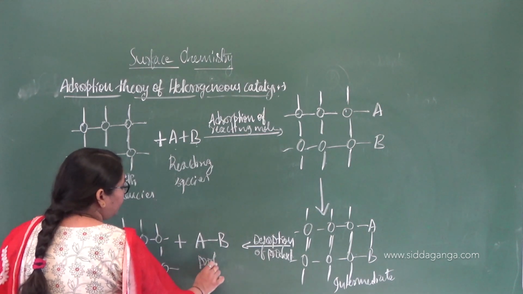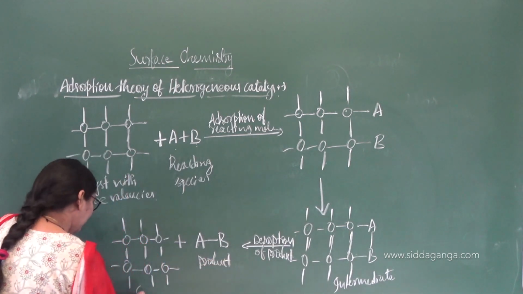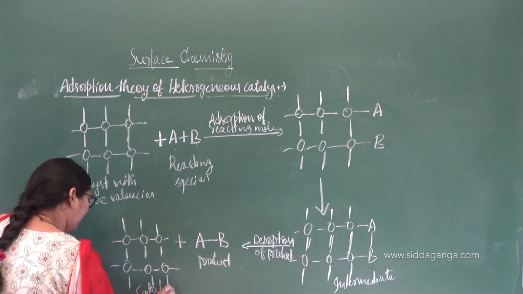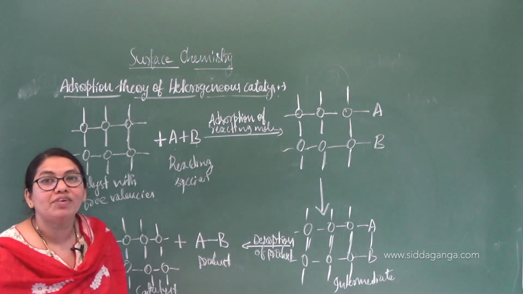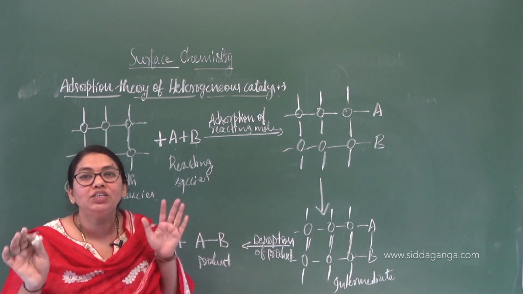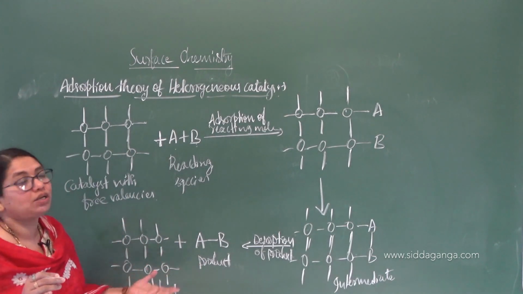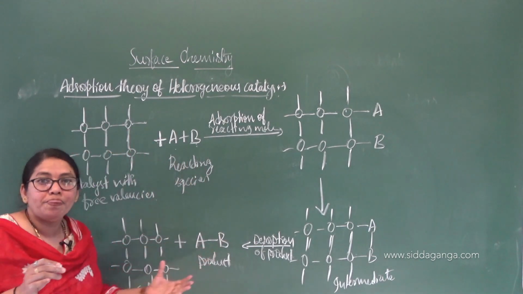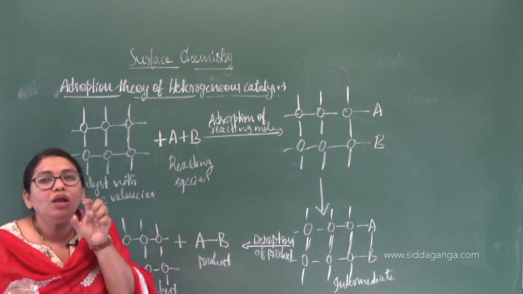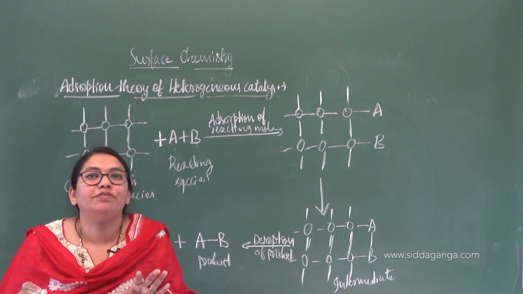This is nothing but the product, and this is nothing but the catalyst, which is regenerated at the end of a reaction without any change in it. Now it is available for another reaction or one more cycle of the reaction. That's why a small amount of catalyst is enough.